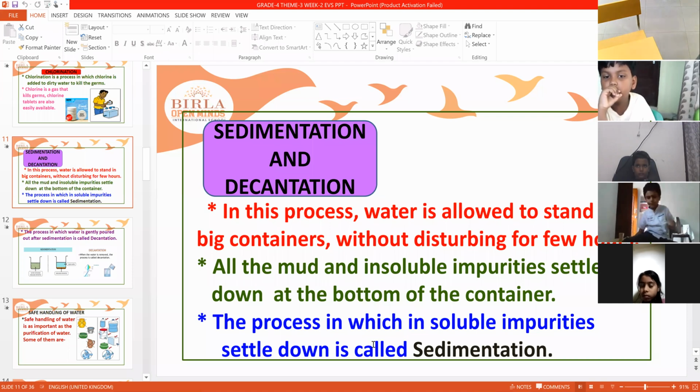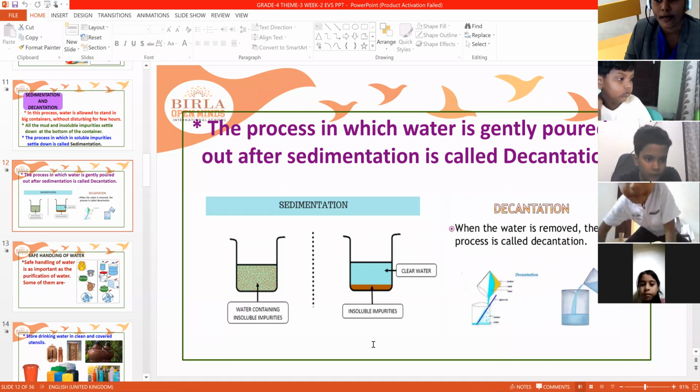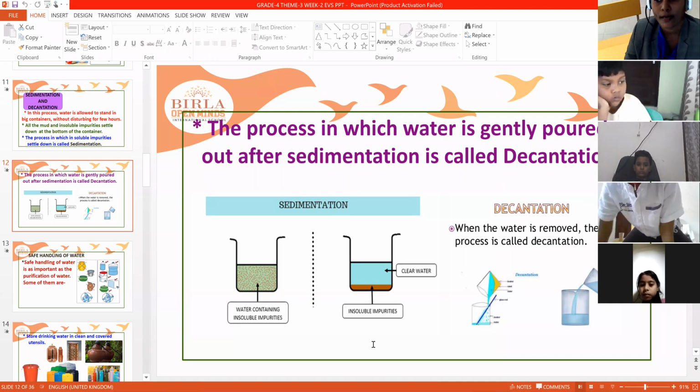Then after sedimentation, what happens? The water will be collected on the top layer and the impurities will come down to the bottom level. So the water is slowly or gently poured out.